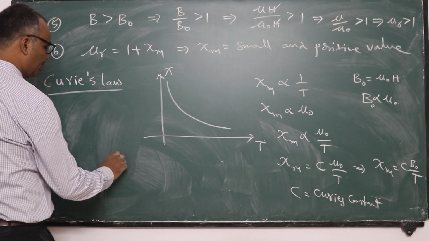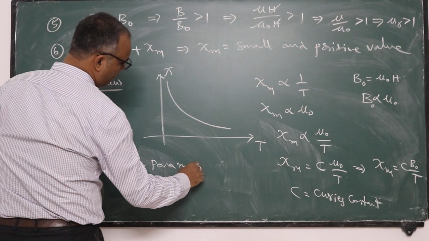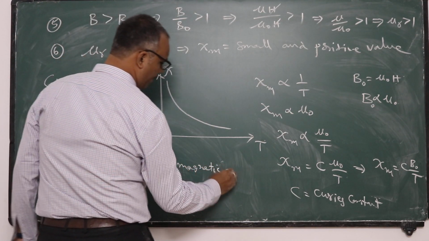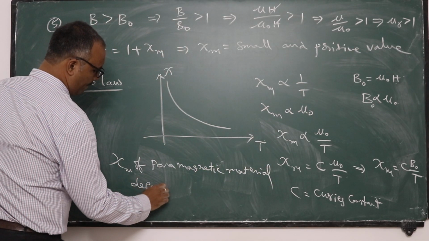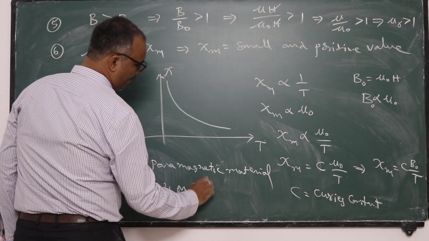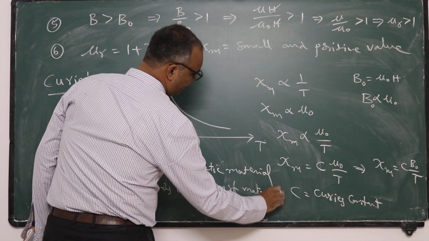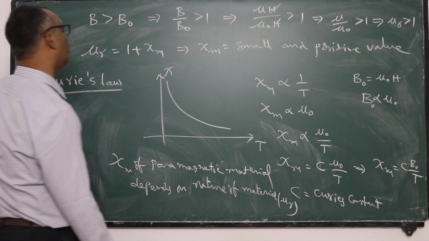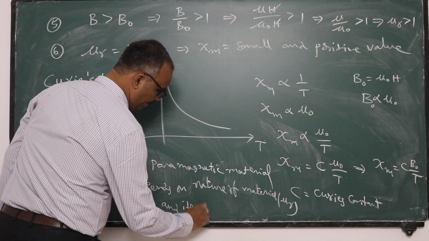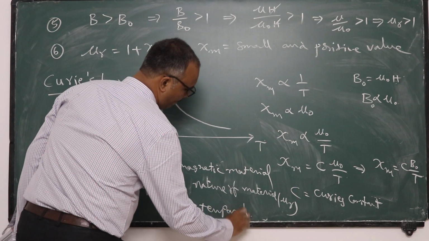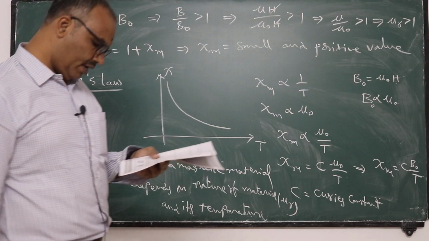So susceptibility depends on the nature of the paramagnetic material and its temperature. This is the conclusion I can give related to paramagnetic material.